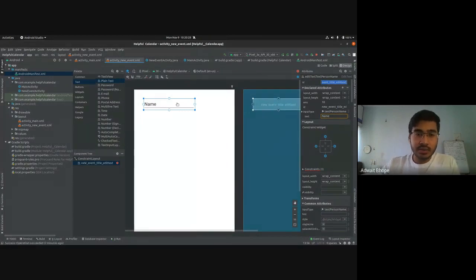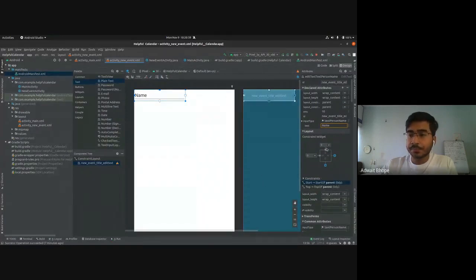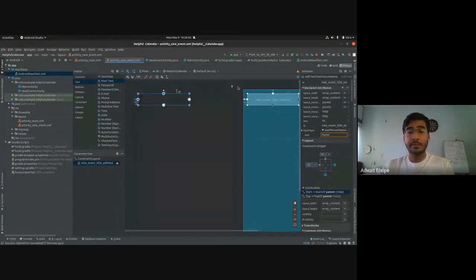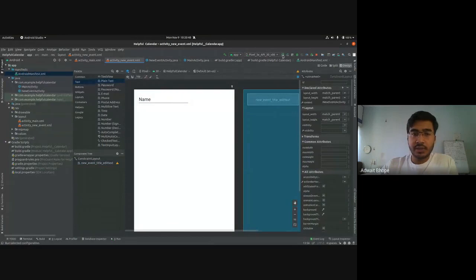The second thing to do is set constraints. You can drag your mouse from here, or you can click on these plus buttons. I'm going to give it a constraint of 16 again. And I'm going to make 2 changes here. Okay, let's run our app and see what happens right now.